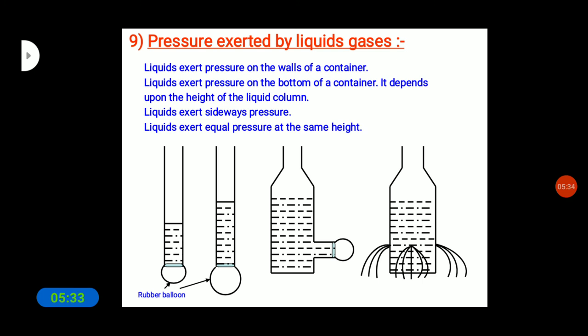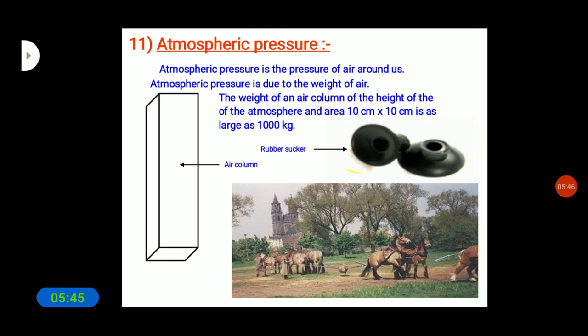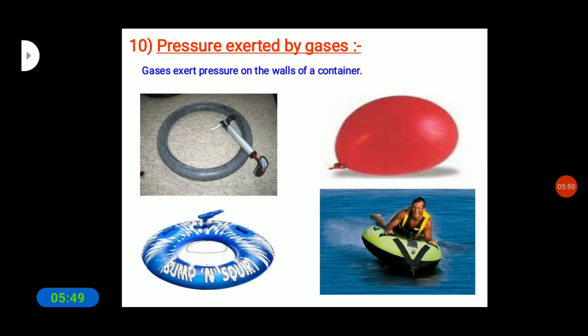It depends upon the height of the liquid column. Liquids exert sideway pressure, and liquids exert equal pressure at the same height. Next is pressure exerted by gases.